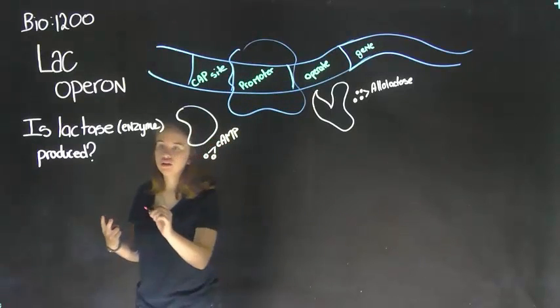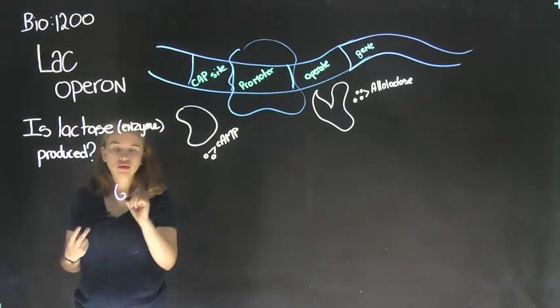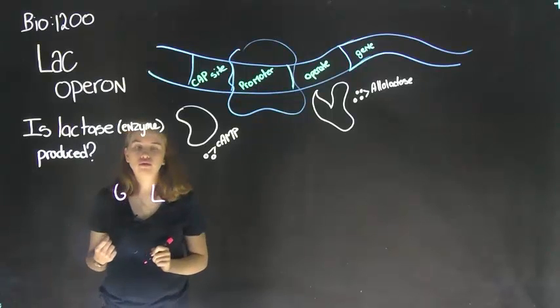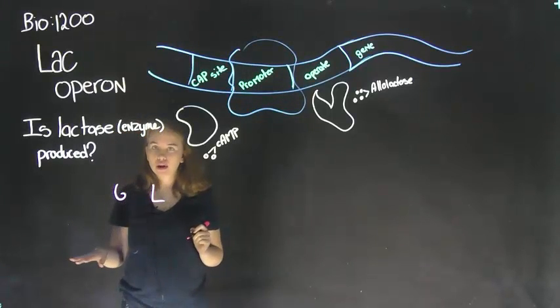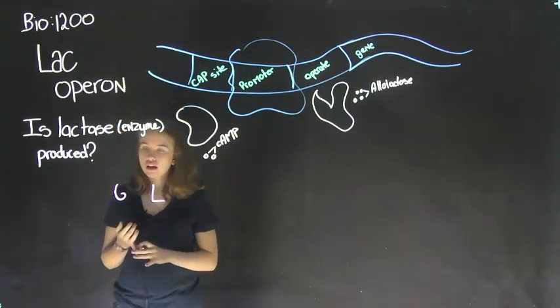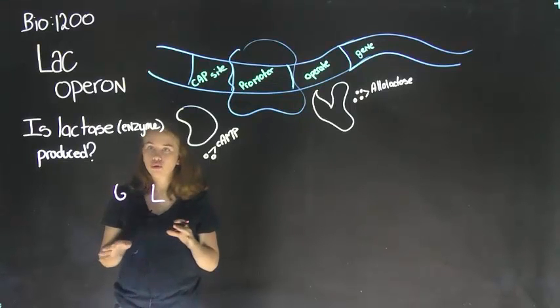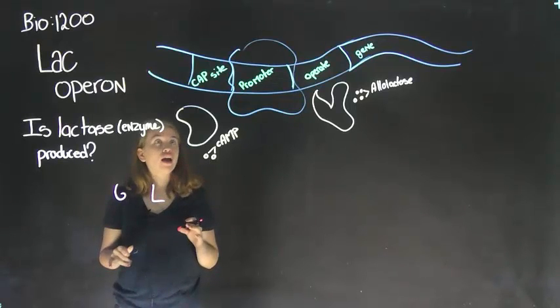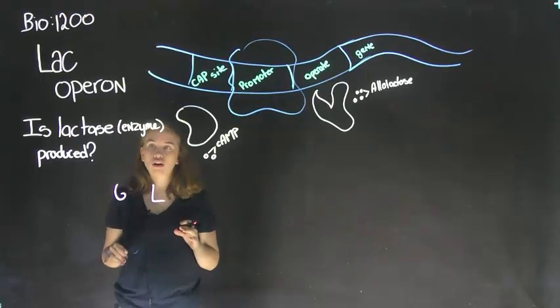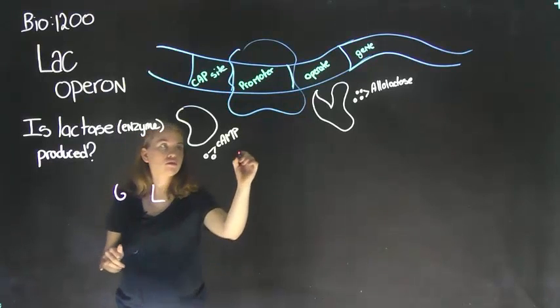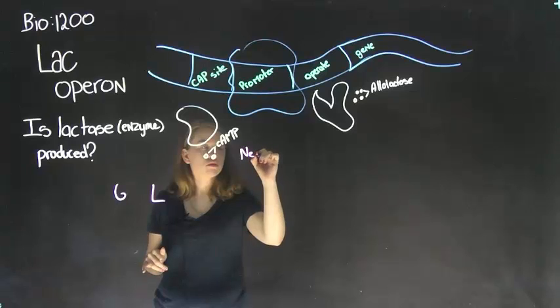We have glucose, and we have lactose. We can have these in any amounts. The bacteria can come into them with high glucose, low lactose, or vice versa. And it'll affect our lac operon, which is a negative inducible.